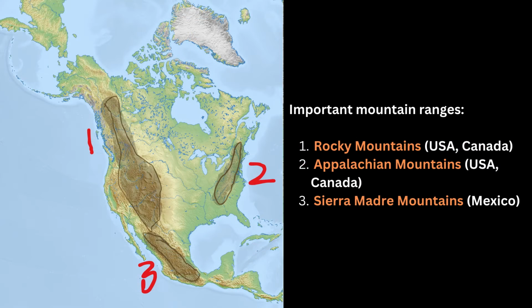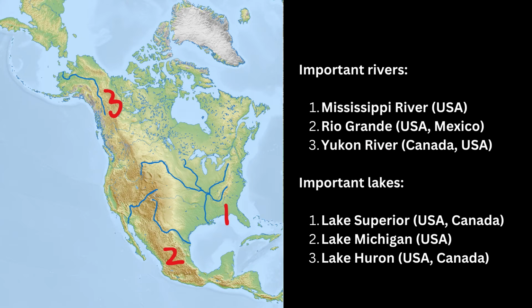Some major geographic features include mountain ranges like the Rocky Mountains, Appalachian Mountains, and Sierra Madre. Important rivers: the Mississippi, Rio Grande, and Yukon. Key lakes are Lake Superior, Lake Michigan, and Lake Huron.